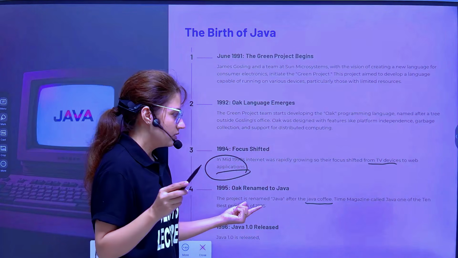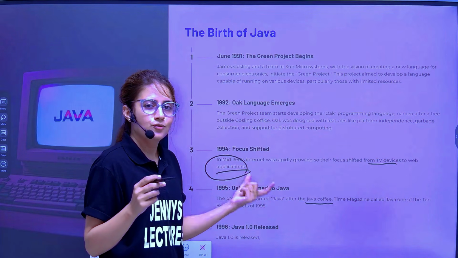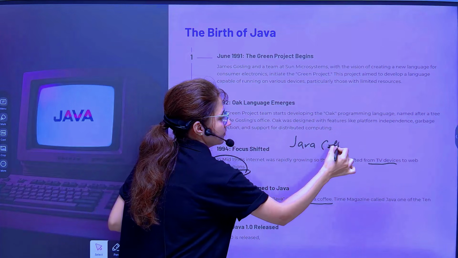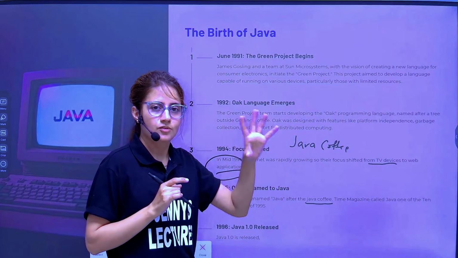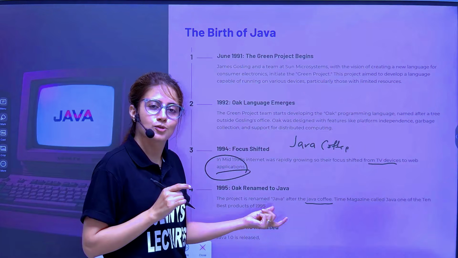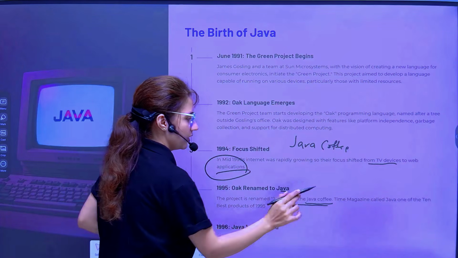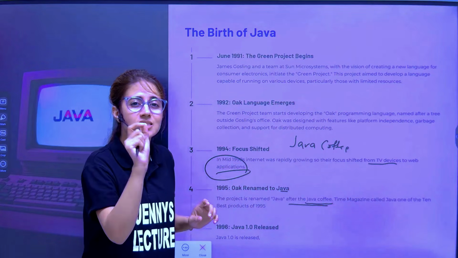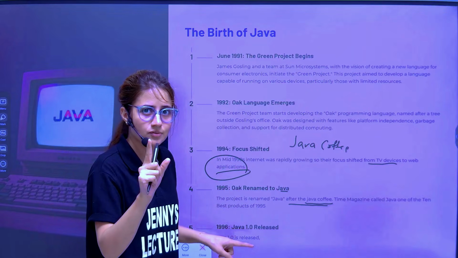When they were working on this language, at that time they were fond of Java coffee. Basically Java is an island in Indonesia. The coffee of that island was very famous at that time, and the team members used to enjoy that coffee. So they decided to rename this to Java after Java coffee. And during 1995 only, Time magazine called Java one of the 10 best products of 1995, right?